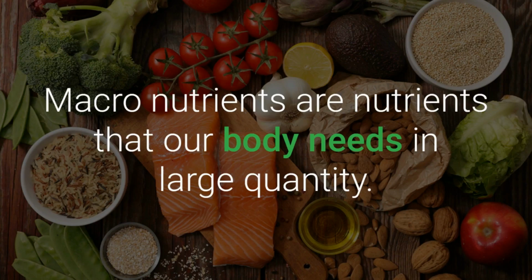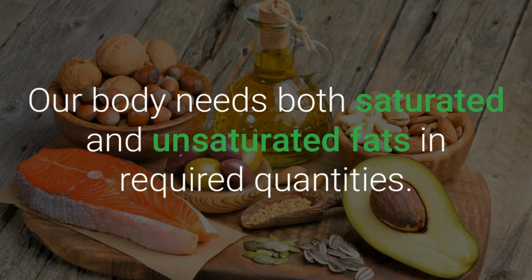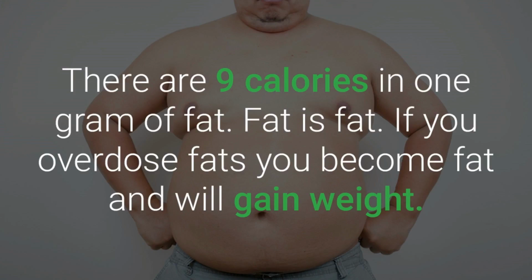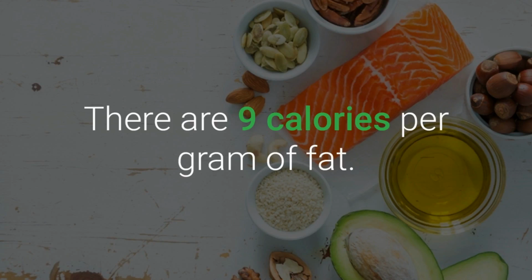Macronutrients are nutrients that our body needs in large quantity. Fats are energy-giving foods and also keep the body warm. Our body needs both saturated and unsaturated fats in required quantities. There are 9 calories in 1 gram of fat. Fat is fat. If you overdose on fats, you become fat and will gain weight.